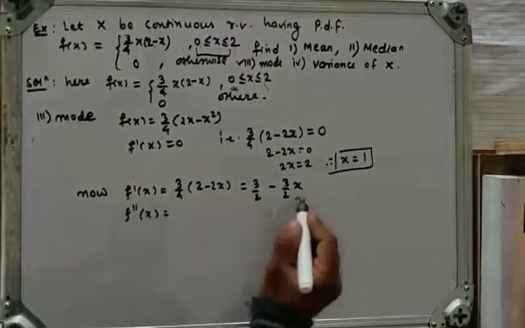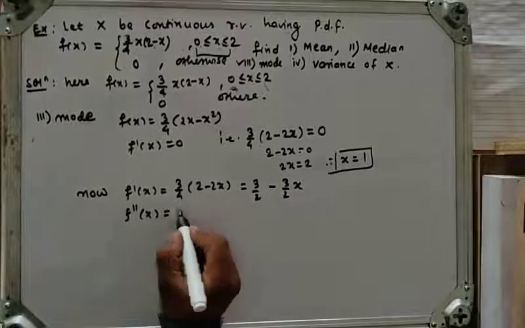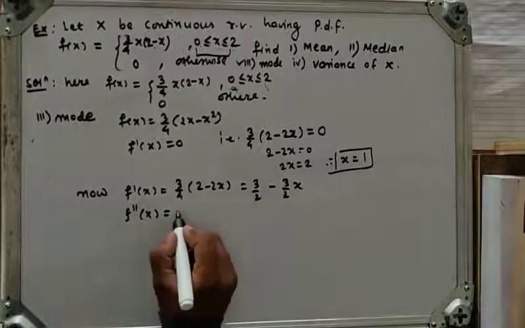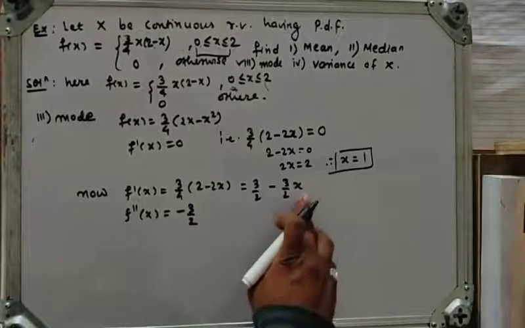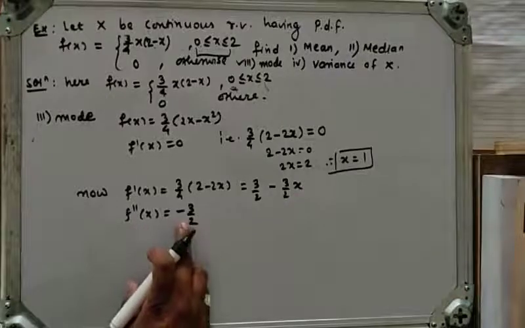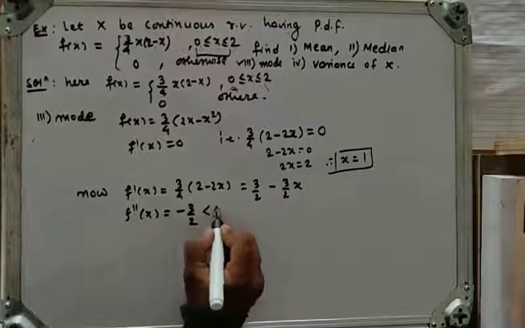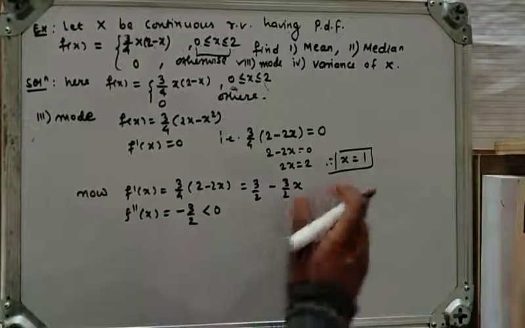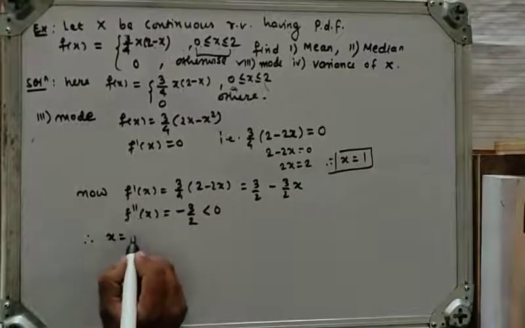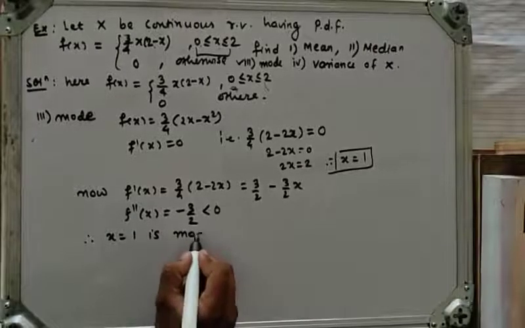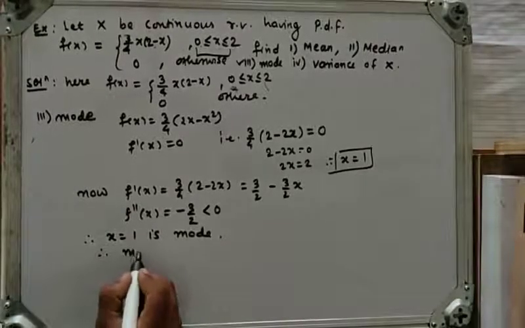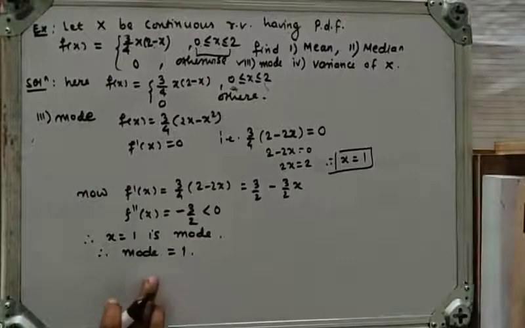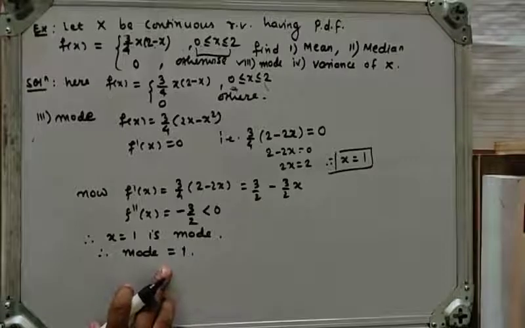So taking the derivative again, what will we get after taking the second derivative? The derivative of the constant term is 0, minus 3 upon 2, and x has derivative 1. So f double dash of x is minus 3 by 2, which is negative. So f double dash of x is negative, therefore x equal to 1 is the mode, right? Therefore the mode of the given function is 1.